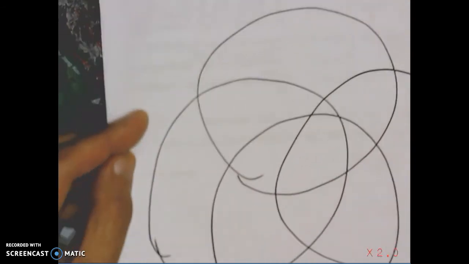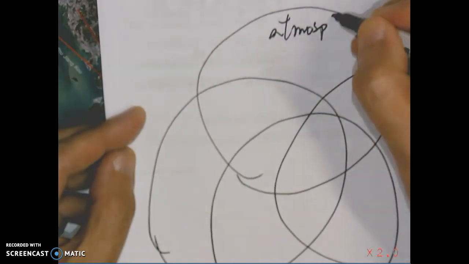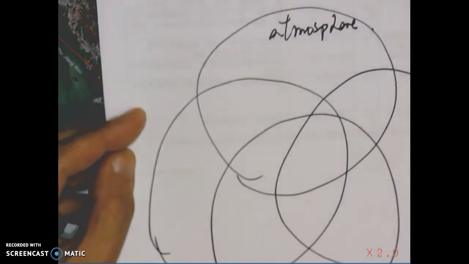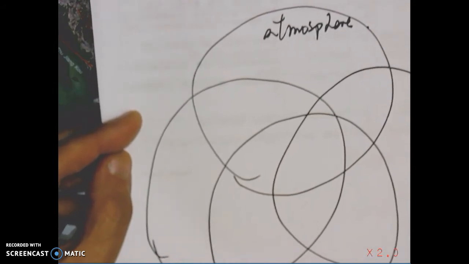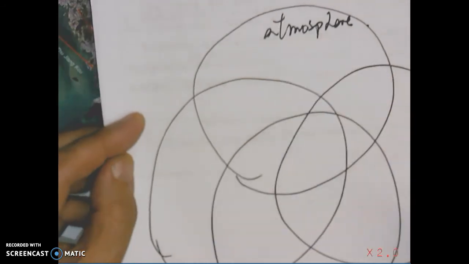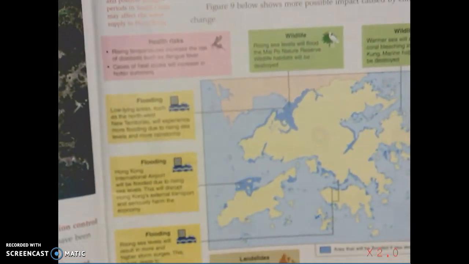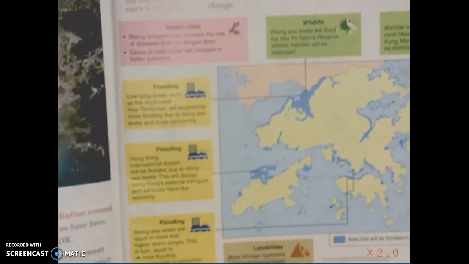One of them is the atmosphere. That means all the air particles, maybe carbon dioxide, oxygen, nitrogen, or water vapor will be included in this sector. When you look at this diagram again, which color or which boxes show the impact caused by climate change to the world, relating to the atmosphere?